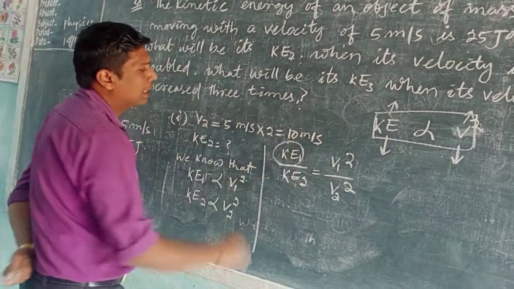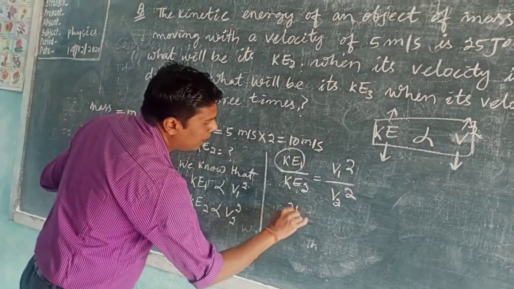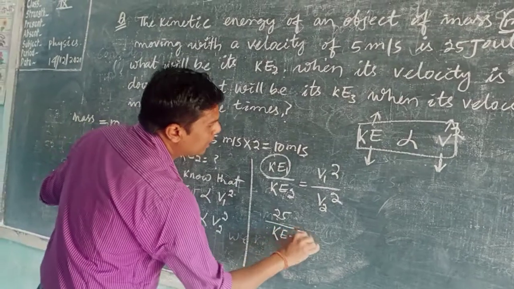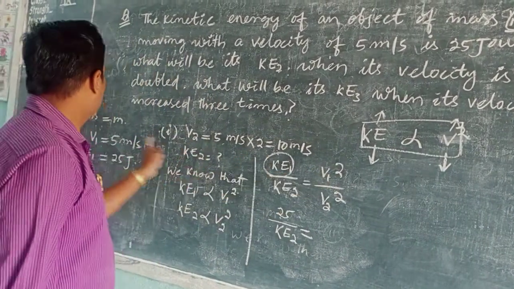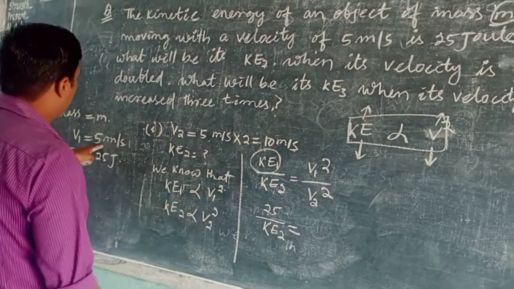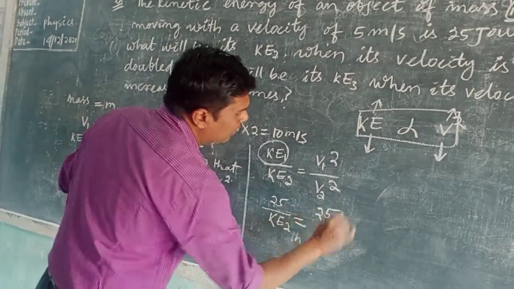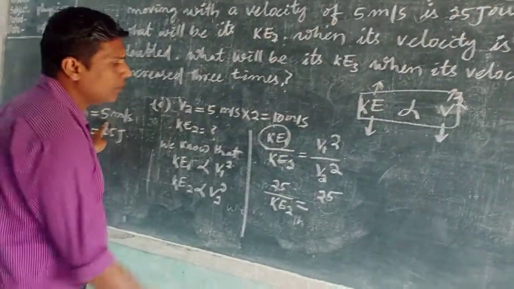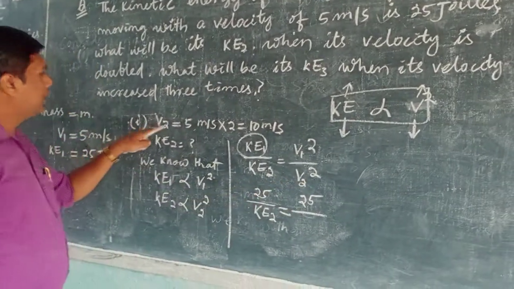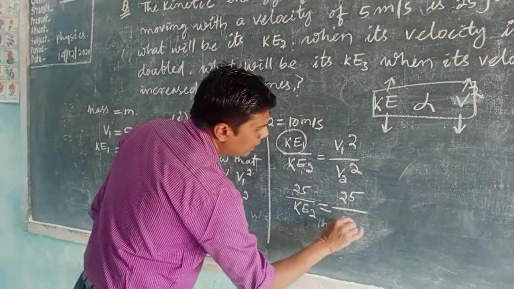So already we know that kinetic energy 1 is 25 joule, upon kinetic energy 2, is equal to v1 square upon v2 square. v1 is 5 meter per second, the square of this is 25, upon v2 square. v2 is 10 meter per second, 10 square is 100.